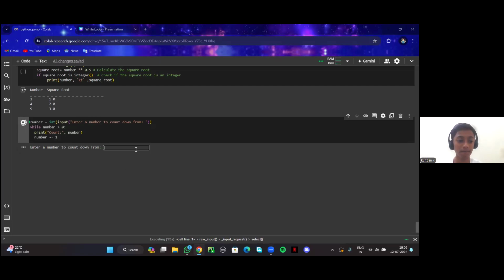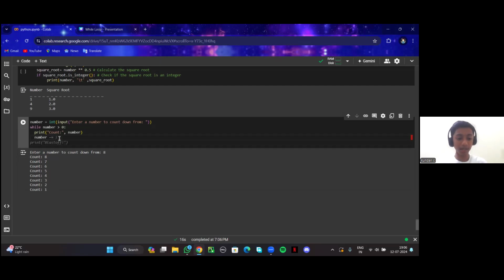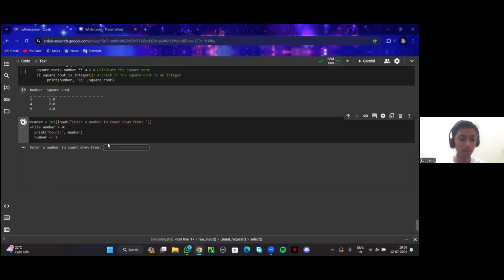For example, I'll enter 8, and it will count down till 1. If I give this as 2 and here 8, it will count down till 2 itself, the multiples of that number. You can also say that it will be substituting the multiples of that number.